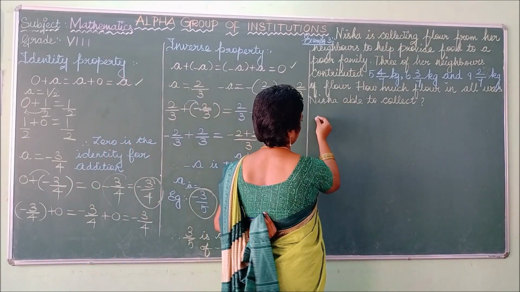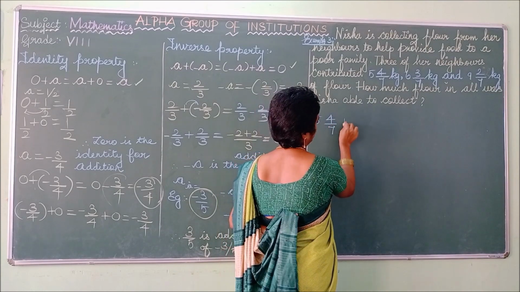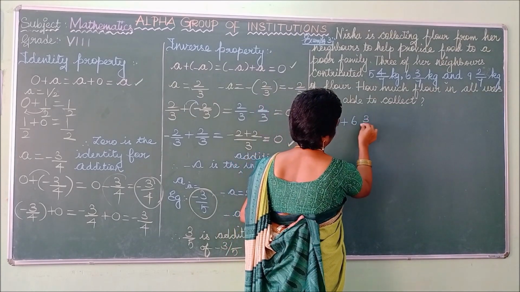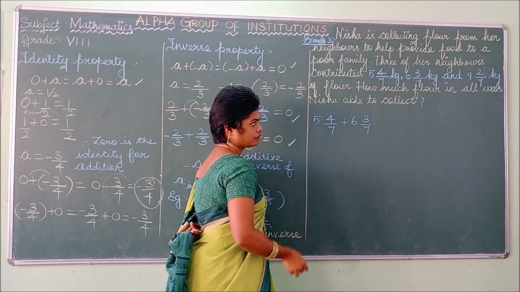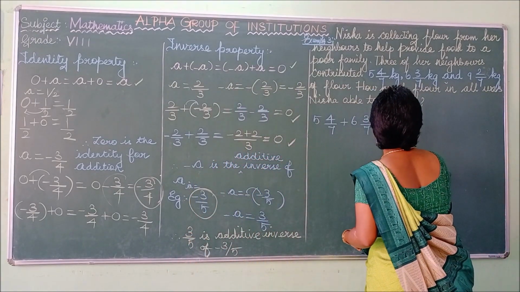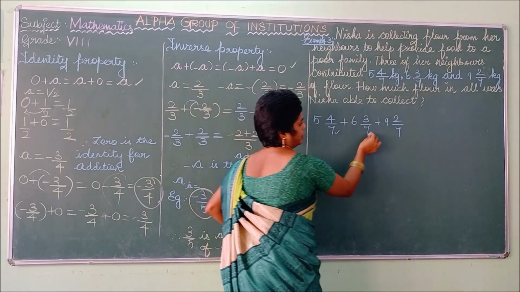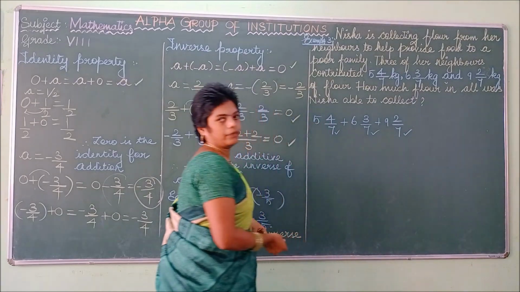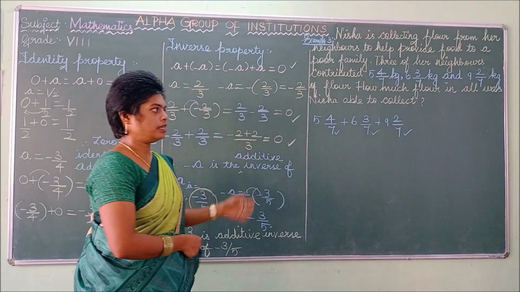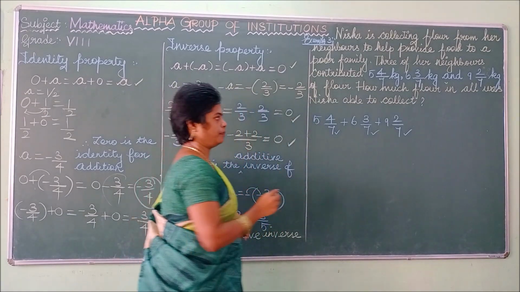So first write the values: 5 4 by 7 plus 6 3 by 7 plus 9 2 by 7. So listen here, in each and every term the denominators are the same. So I am giving a simple calculation method.